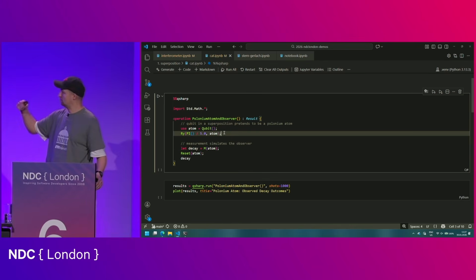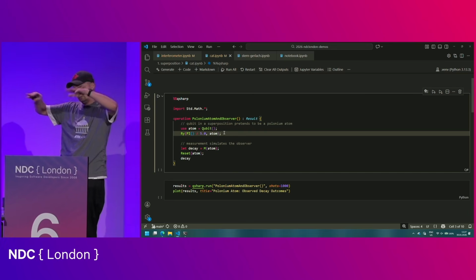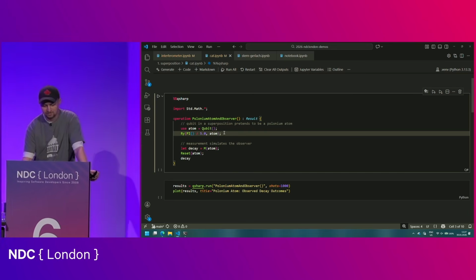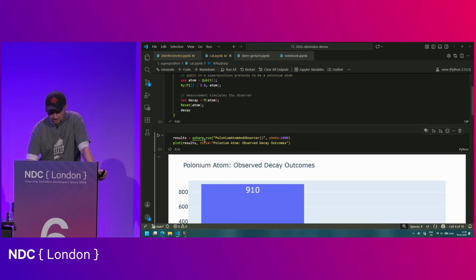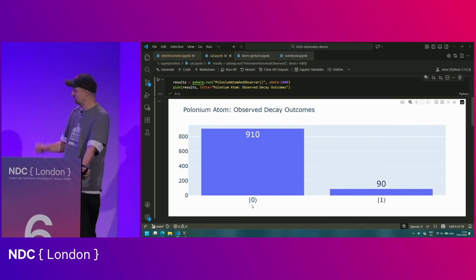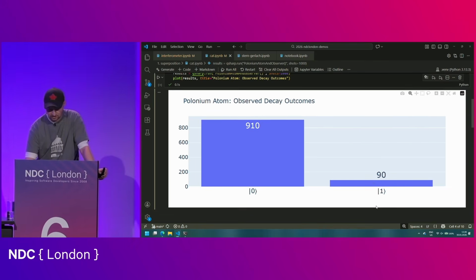Here, we want a more subtle superposition where it's like 90%, 10% for the two outcomes, right? So it's 90% likely to not decay and 10% likely to decay. And if I run this 1,000 times, this is what we are getting. So in 900 cases, the outcome of the program is 0, so no decay happened, and otherwise there's a decay.